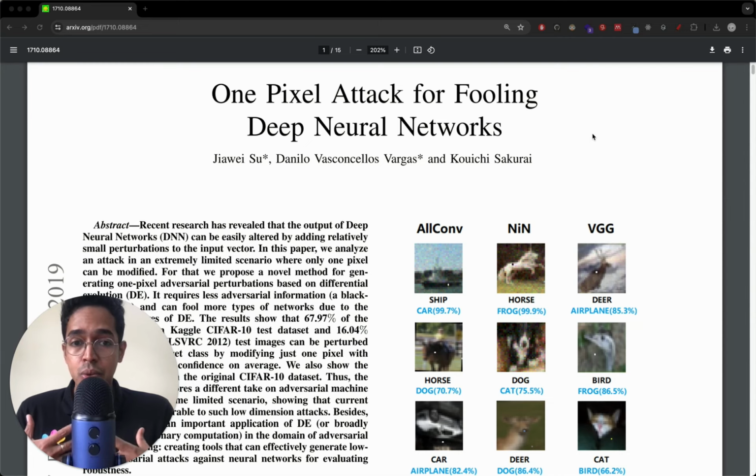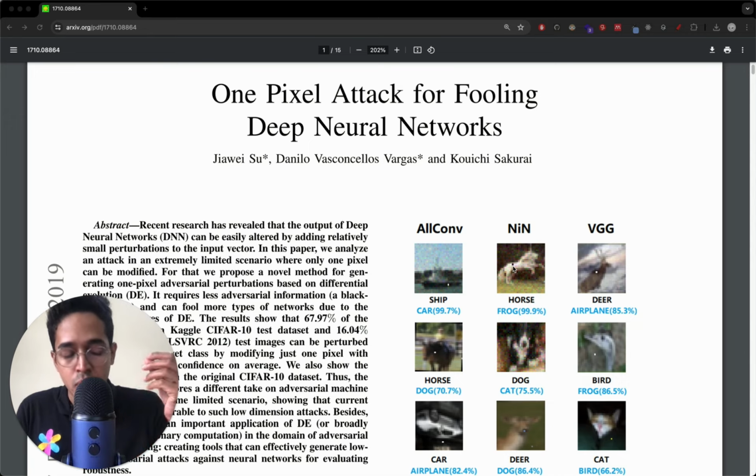And what do you have to do to make a neural network behave like a crazy guy? Just change the value of 1 pixel. So have a look at this image. It's that of a horse, and here you can see a black dot. That is the pixel whose color is changed. And just because of that one change, this entire image is predicted with 99.9% confidence that it's a frog.